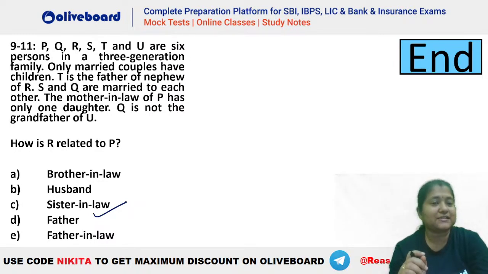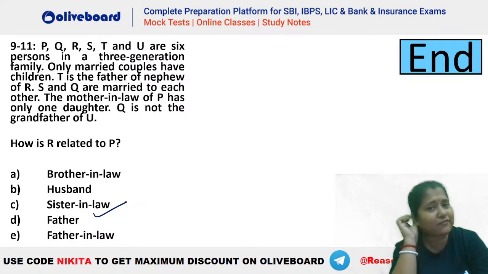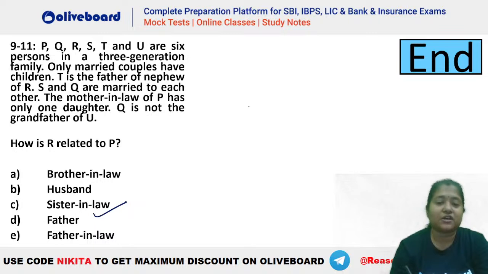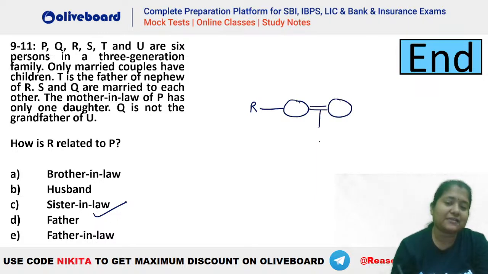Okay. So you can see P, Q, R, S, T, U are 6 persons in a 3-generation family. So there are 3 generations in here. And also it is given only married couples have children. So that means to have children, you have to be married here. Okay. Now T is the father of nephew of R. So let's say if R has a nephew, that means R must be having a sibling. This sibling must be married here, and this married person must be having a child here, right? So you can see that R has a nephew.